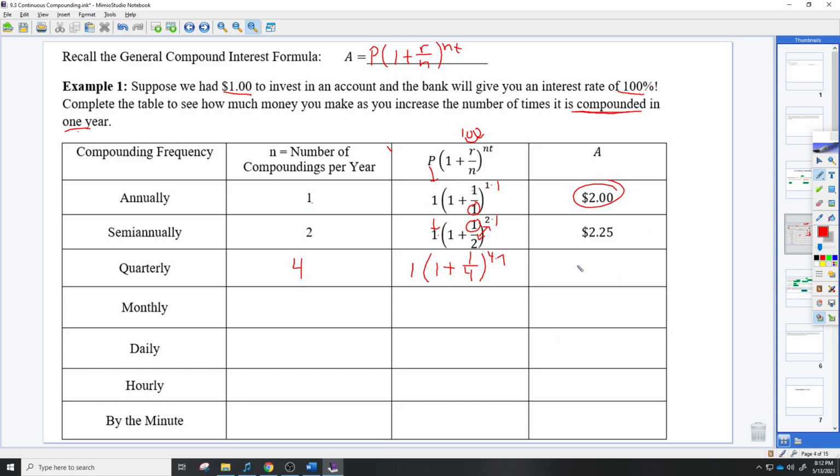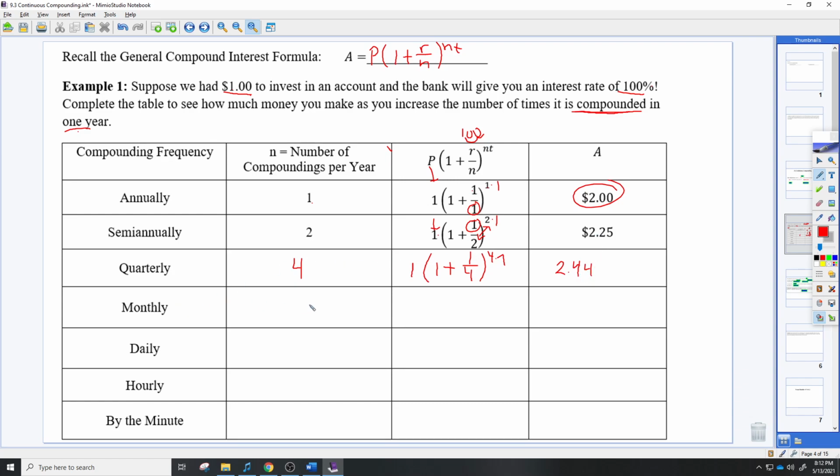So if they did it 4 times in 1 year, we would go from $2.25 to $2.44. Okay, so the first time we did it, we went up from 1 to 2. Then we got 25 cents. Now we didn't even get 25 cents, so it's a little less. So you can see we're still growing, but it's just not as much.